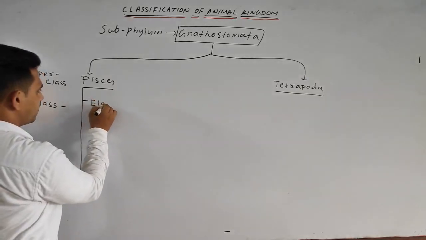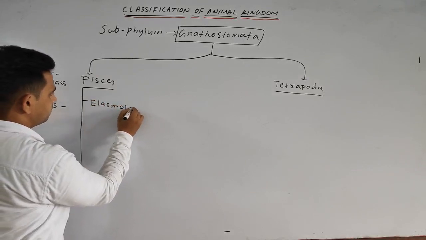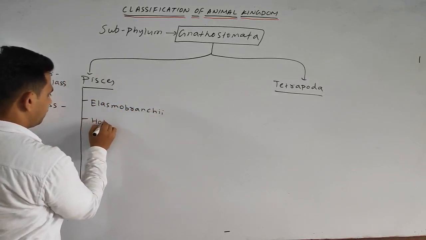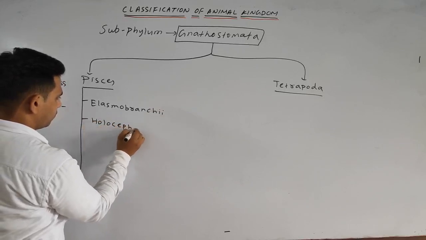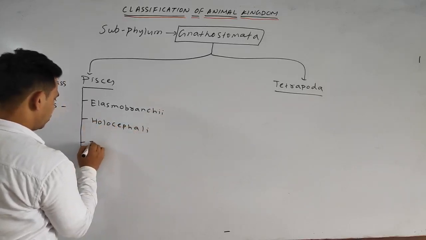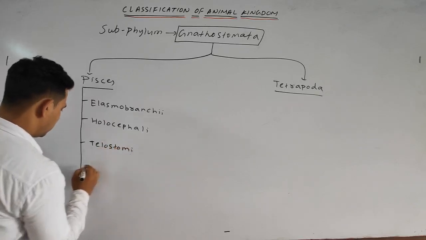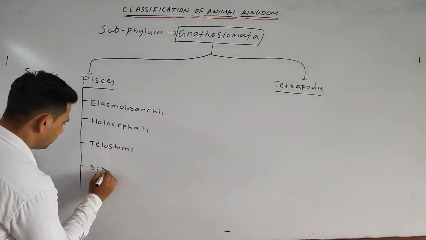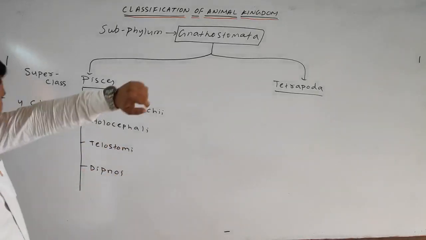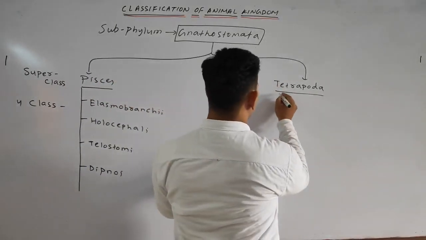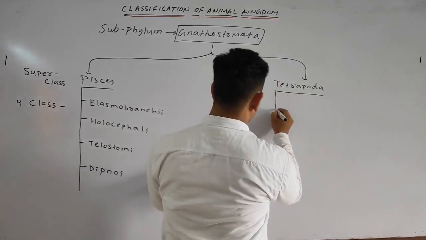Elasmobranchii, Holocephali, Teleostomi, last one is your Dipnoi. Okay. Next, the tetrapoda is divided into 4 classes.